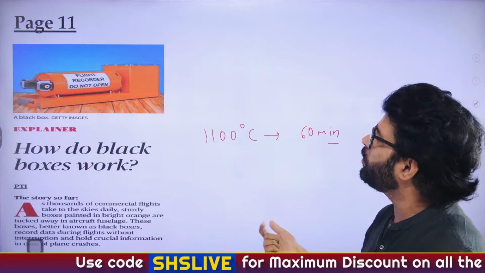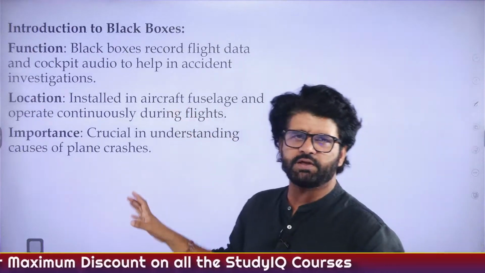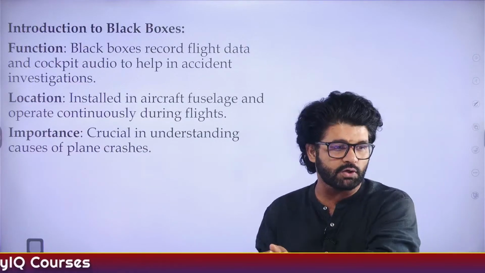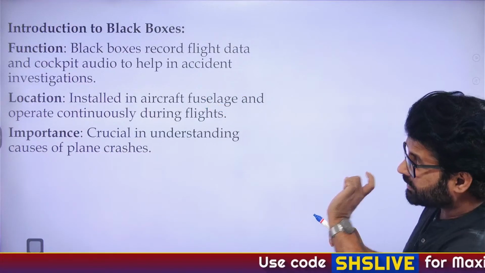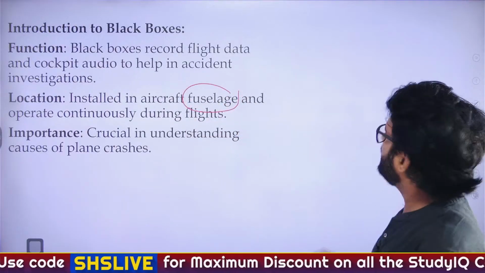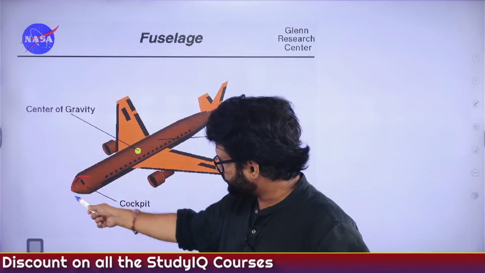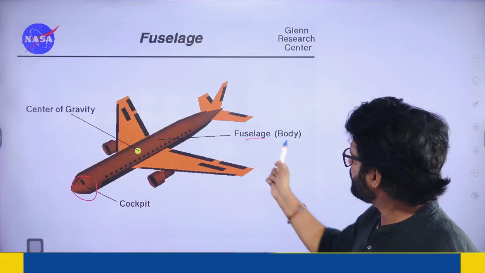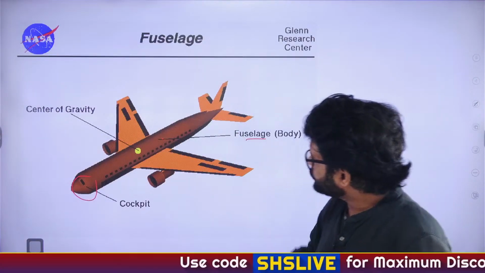So there are certain peculiarities associated with these black boxes, and we will not do a PhD here. We just have to understand some basic things so that we don't make mistakes on simple questions on black box. Black box records flight data in cockpit, or no, here there are certain words: they are located or installed in the aircraft fuselage. Now let's try to understand. This is your aircraft. This is the cockpit portion, where the pilots are. This is the fuselage, pardon me for the phonetics, which is actually the main body. So they are located here.